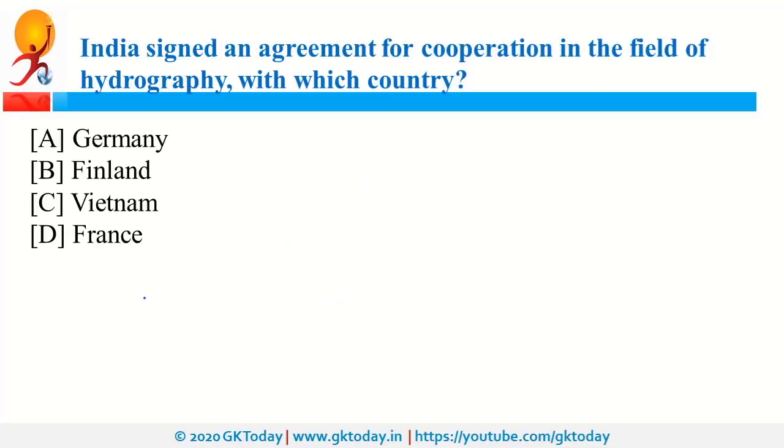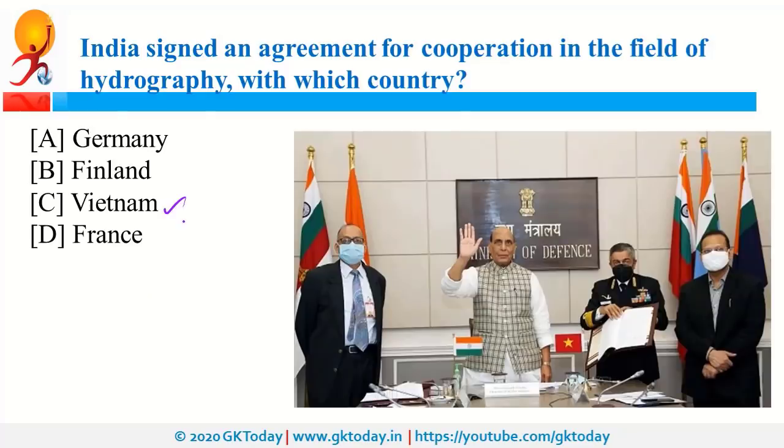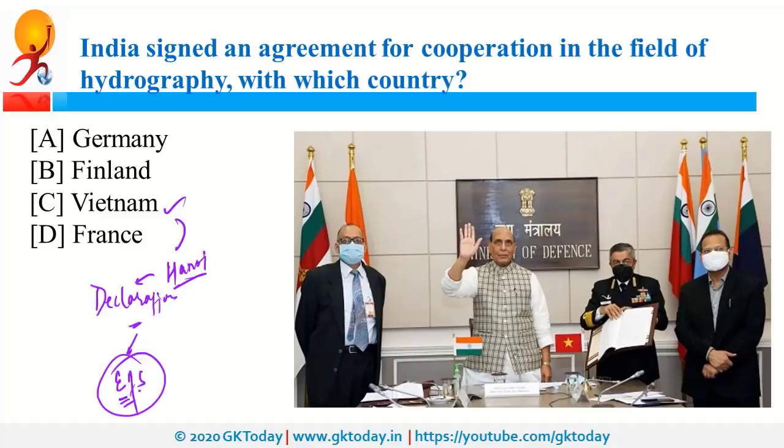India signed an agreement for cooperation in the field of hydrography with which country? So this country is Vietnam. And this agreement was signed during the recent conference held between India's Defence Minister and Vietnam's Defence Minister. Now the capital of Vietnam is Hanoi. Recently, the Hanoi Declaration was in news. It is related to the East Asia Summit. So after the summit, this Hanoi Declaration was adopted.